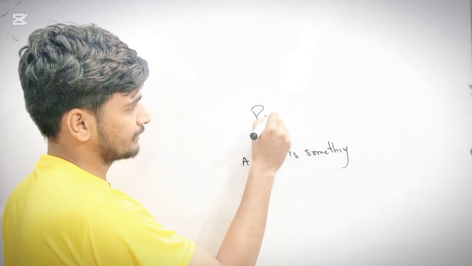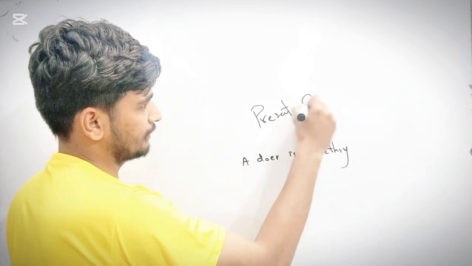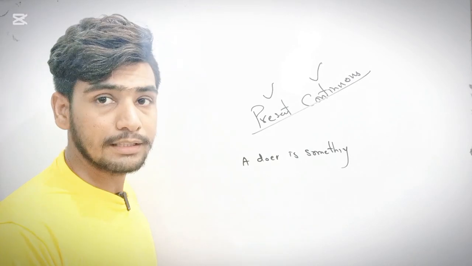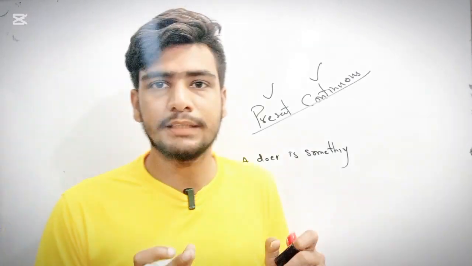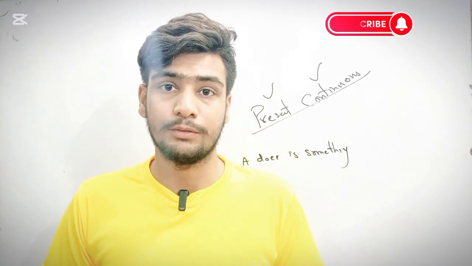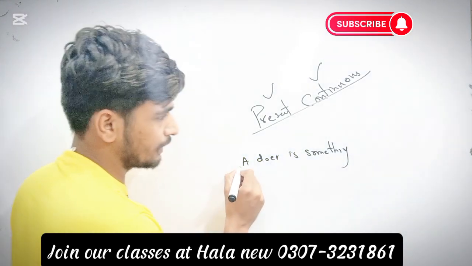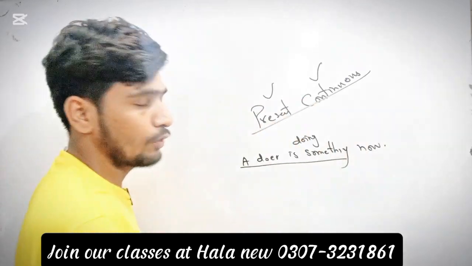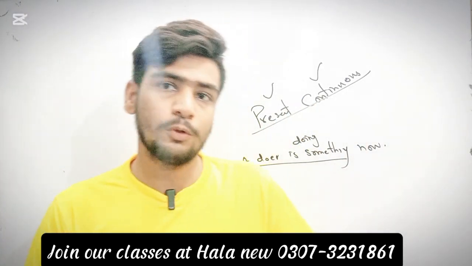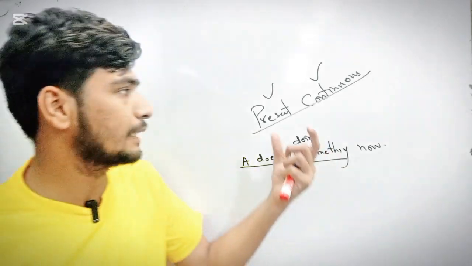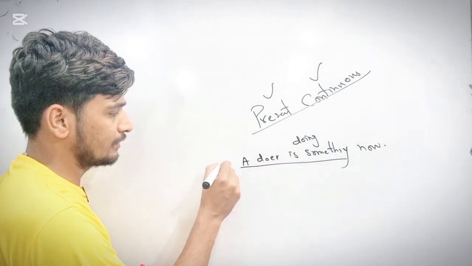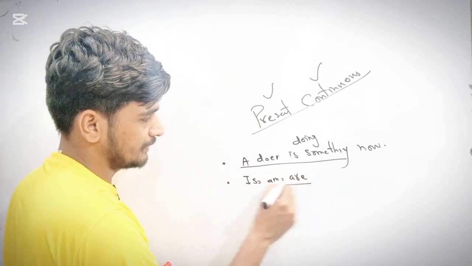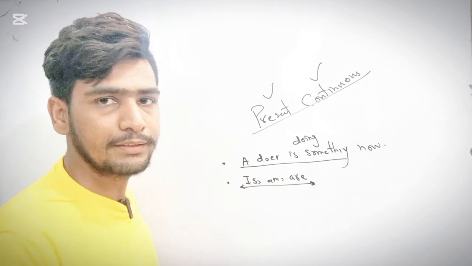Today our second structure is present continuous. We can understand it from these two words, present and continue. Any action which is continuing now, present time, a doer is doing something now. In a sentence where work is happening right now, we say present continuous. For example, what is the rule here? Just a helping verb will be used: is, am and are. These three helping verbs we mostly use in present continuous.